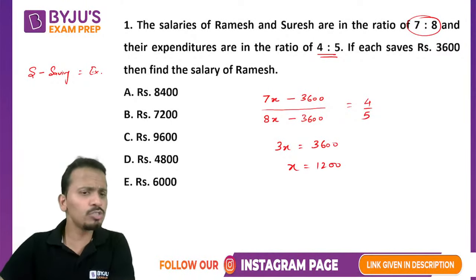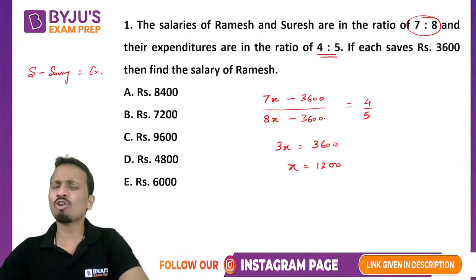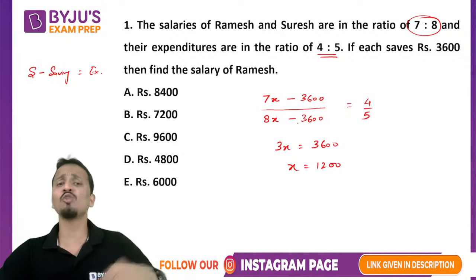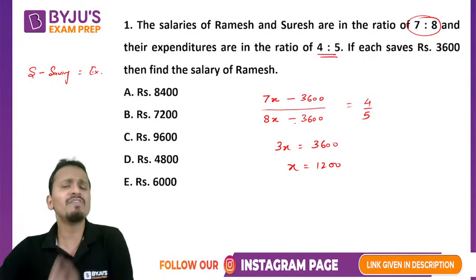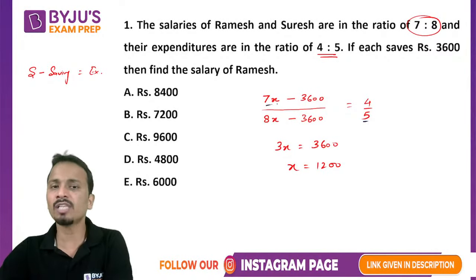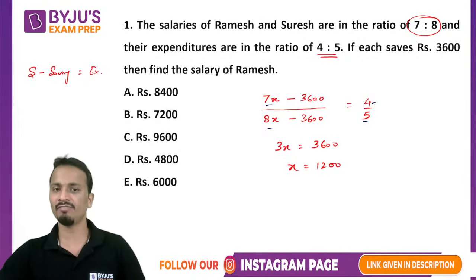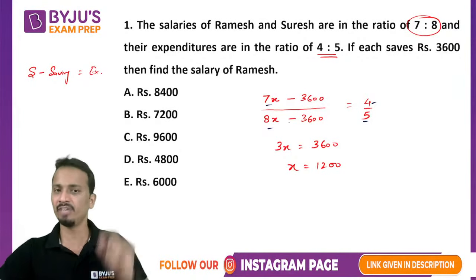Now friends, just to save time, understand the way I have done this calculation. I did cross multiply, definitely, but I have not written that step. I have eliminated that step and saved some time. So 5 into 7 is 35, 8 into 4 is 32. Now 32 goes to the left hand side and is subtracted from 35. So on the left hand side it will be 35 minus 32, that is 3x.